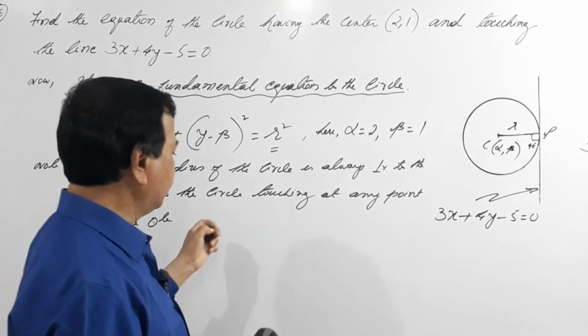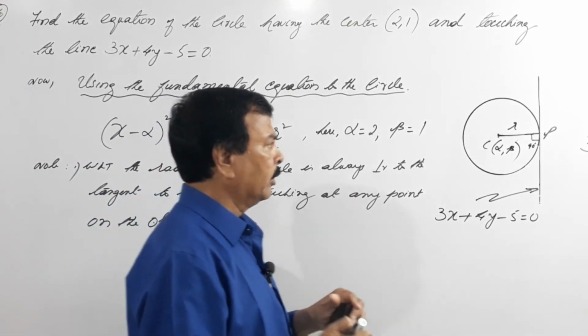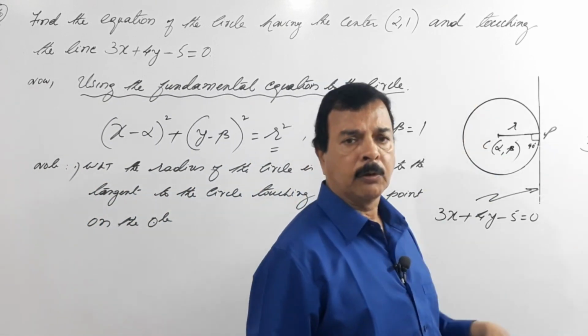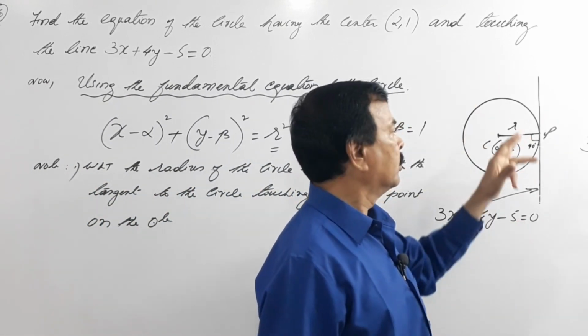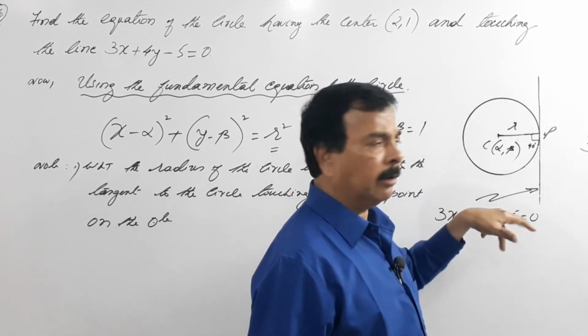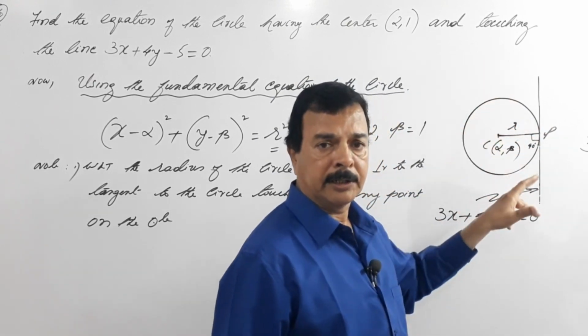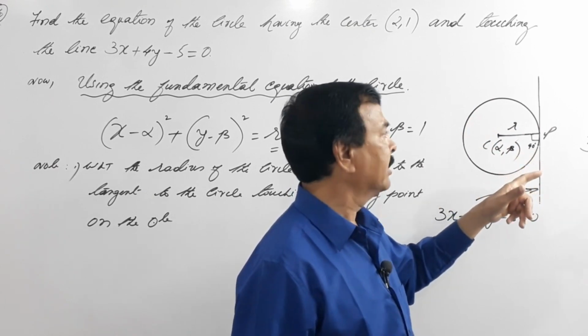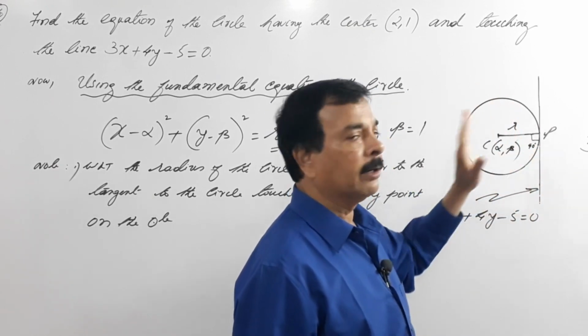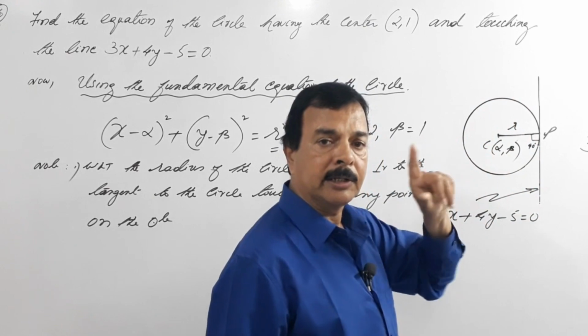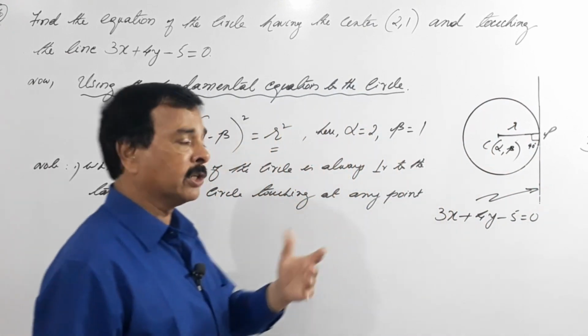This means you draw the tangent wherever you want on the circumference. If you join that particular point P to the center of the circle, that is the radius, it will always be perpendicular, at right angles. So that is rule number 1, the concept.